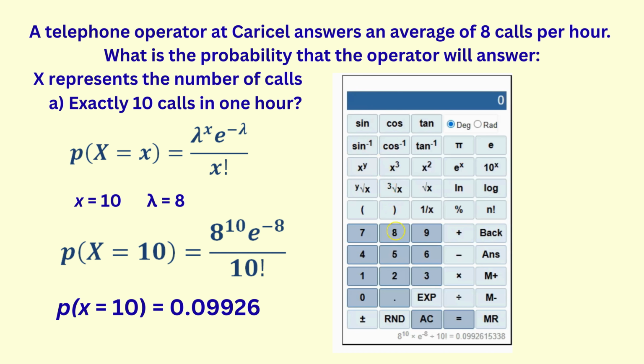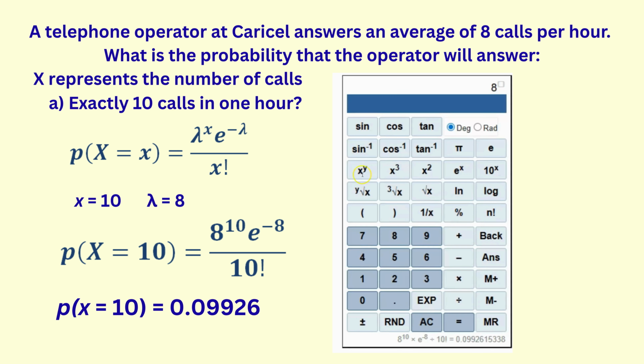To do this on your calculator, you punch 8, then the x to the power of y button, then 10. Press the multiplication sign, then the e to the x button, then 8, then the plus-minus button to get -8.